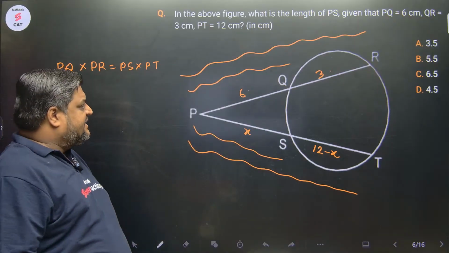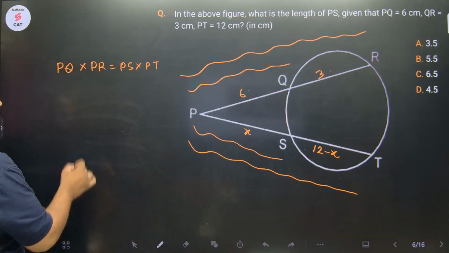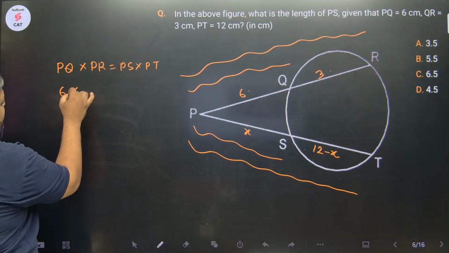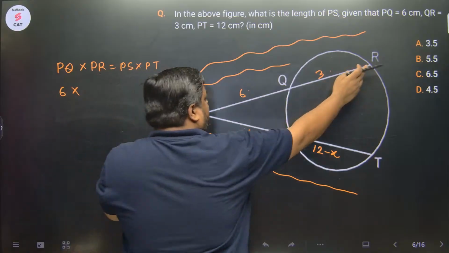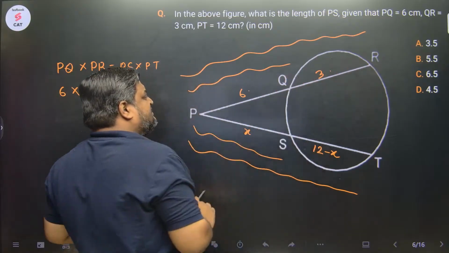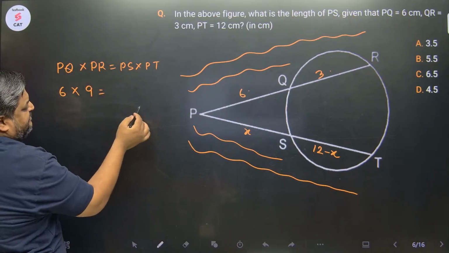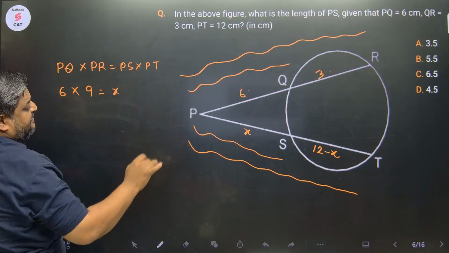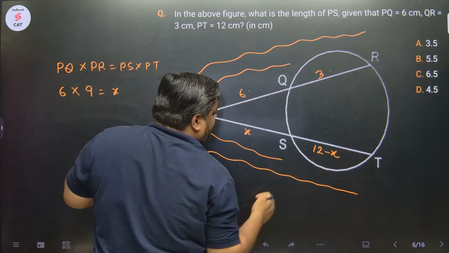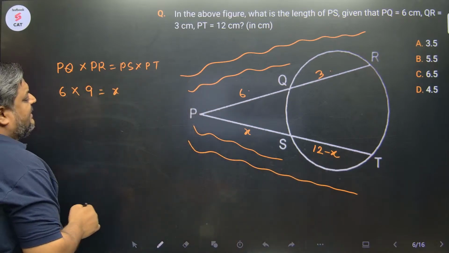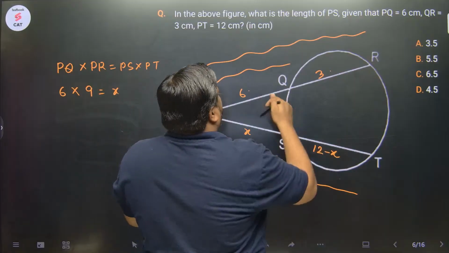Formula based question again. So what is PQ? PQ is 6. What is PR? PR is PQ plus QR, 6 plus 3, 9. What is PS? PS is X. What is PT? PT is 12. The entire length is PS plus ST, and it is directly given.